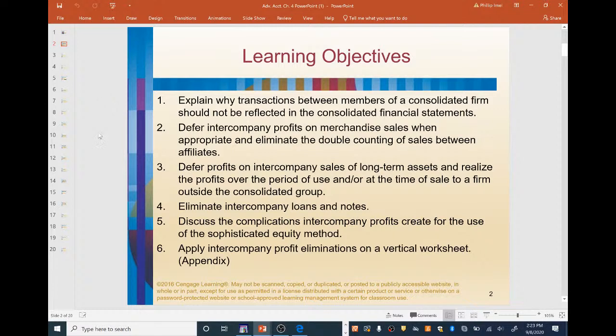Okay, and on the appendix learning objective number 6, we're not going to touch on that one here, so just topics 1 through 5 here.